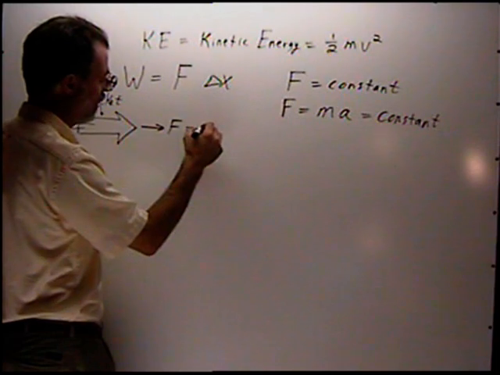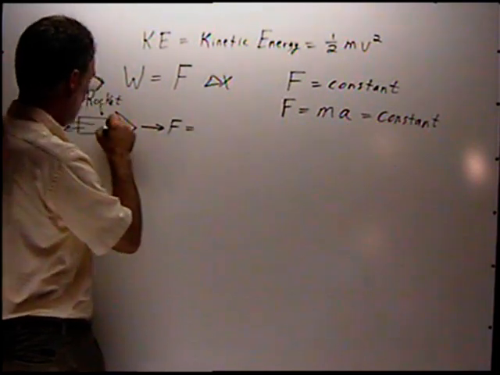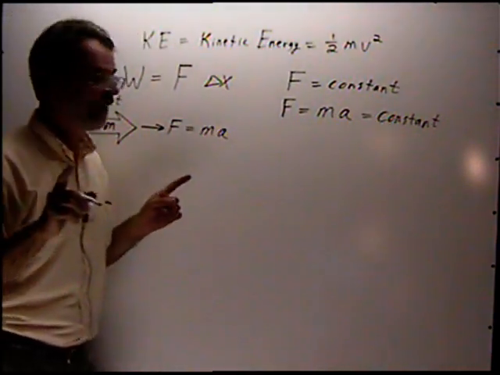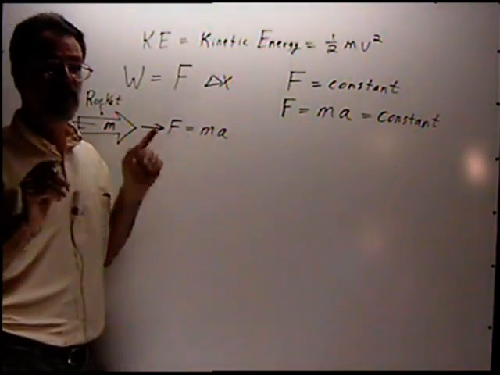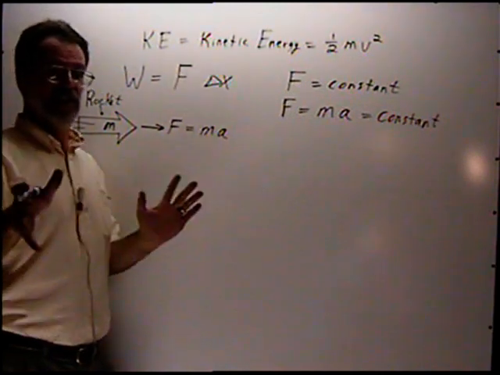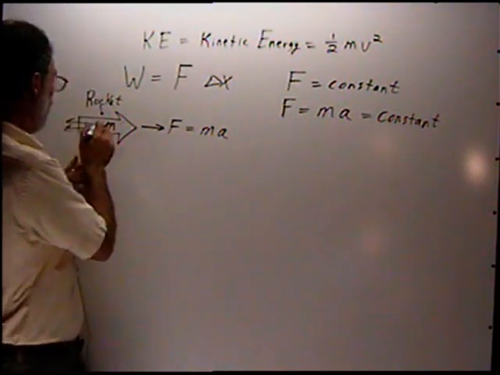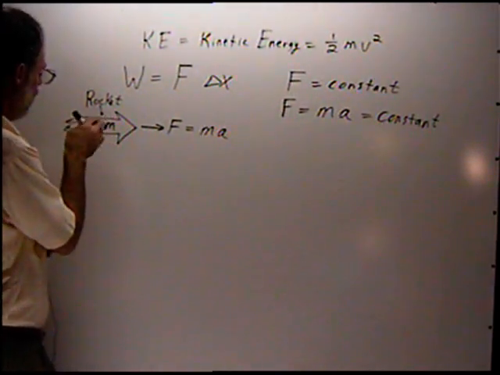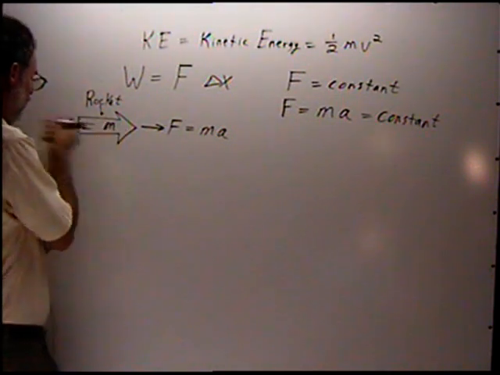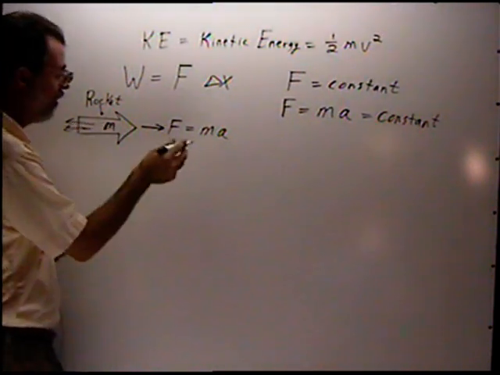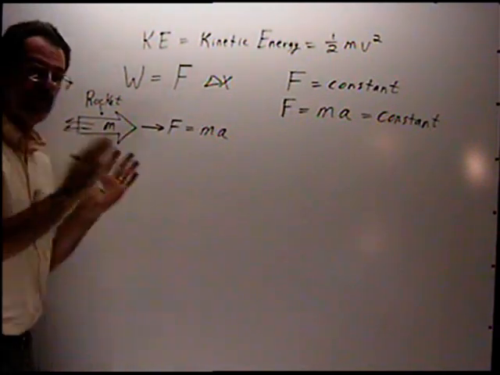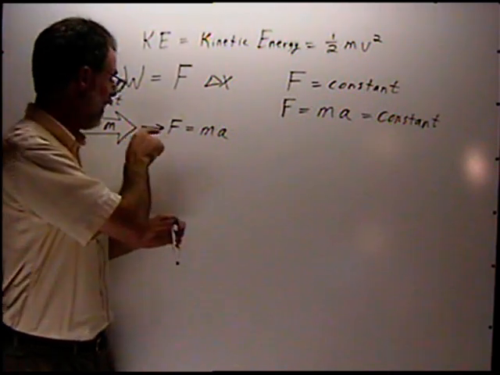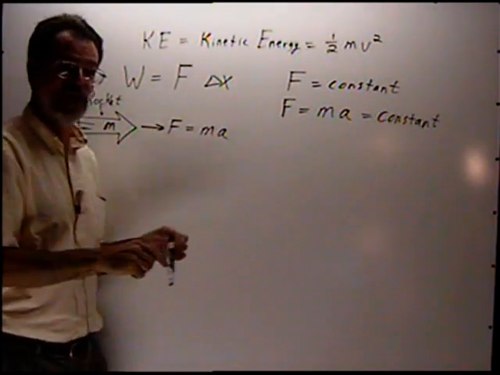And let's assume the force is equal to its mass times acceleration, and let's make the big assumption right now that the force is constant. Now, actually, we know from rocket theory, if you studied it a little bit, when a rocket fires, the mass actually is thrust out, so it's losing mass as the rocket thrusts forward. But for right now, to make it easy to understand, we're going to assume that the mass stays constant and the force is constant.